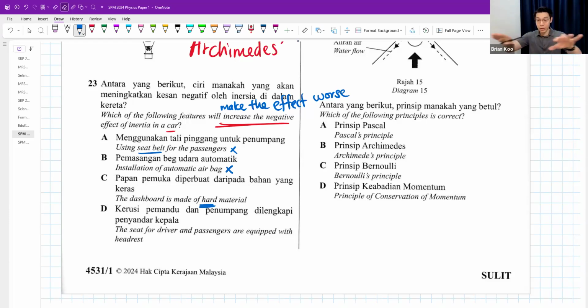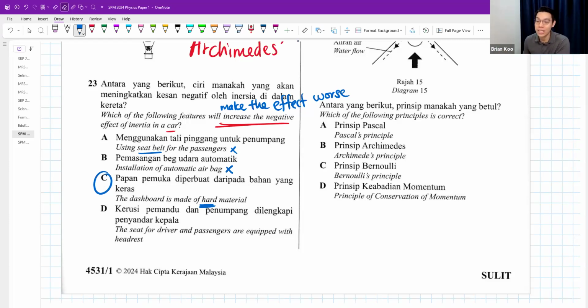Dashboard made of hard material. The dashboard in front of your car there is made of a hard material. Does it make it worse if you have a big inertia? Yes, it makes it worse because if your whole body is thrown forward and then you hit the hard dashboard, your head is going to break. So it's going to be worse.